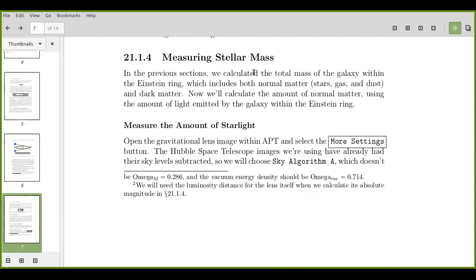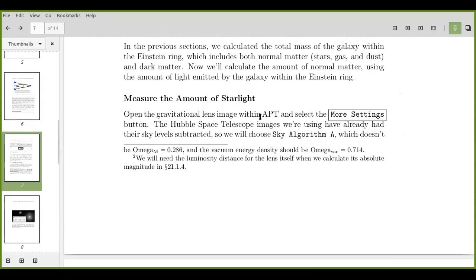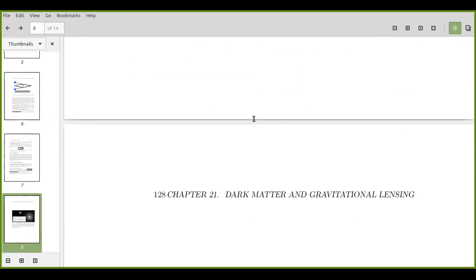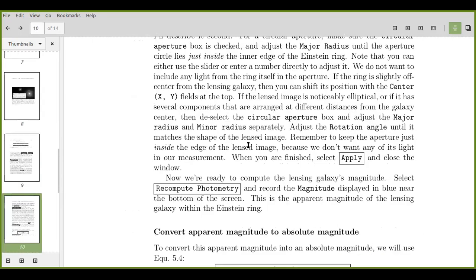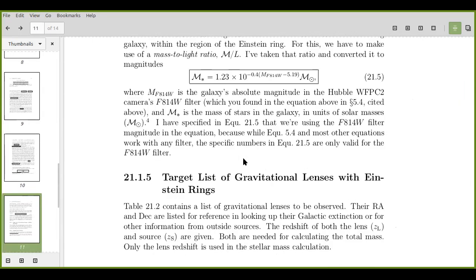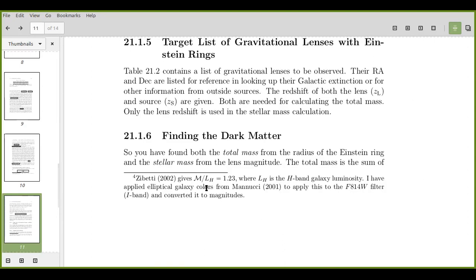Fine. And then what about your stellar mass? How did you get the stellar mass? You did that also, right? You've got to take the difference finally, no? Yeah, finally we take the difference. Yeah, so there's a formula, which is put in the footnote somewhere here. Your M by L H 1.23 into the mass of the sun.